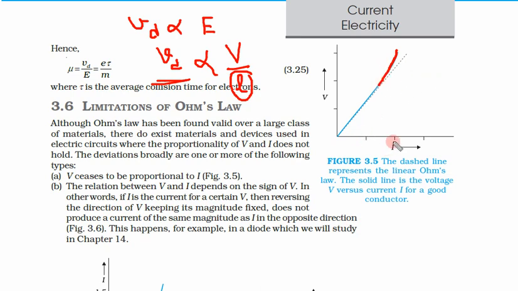So we get a much lower current. See here, the current is much lower than what it should be at the same voltage. Current is now much lower at higher voltages.